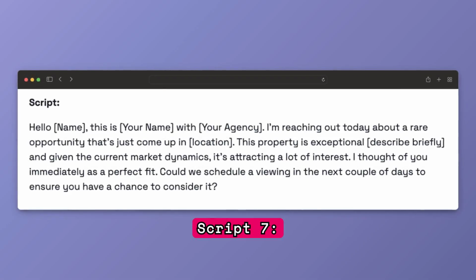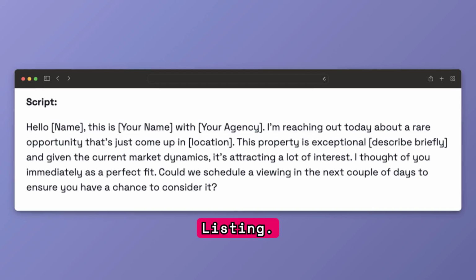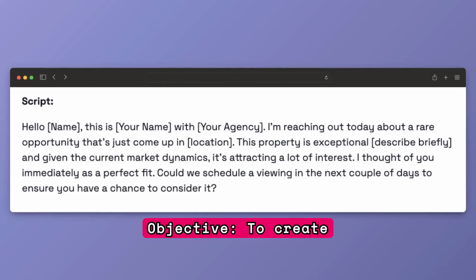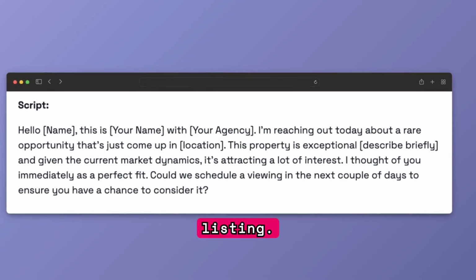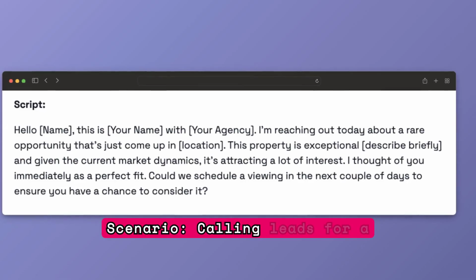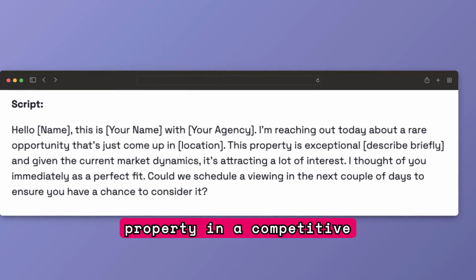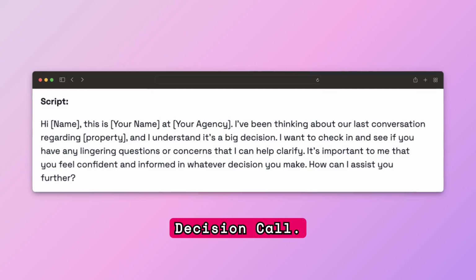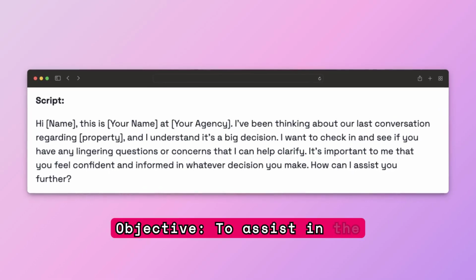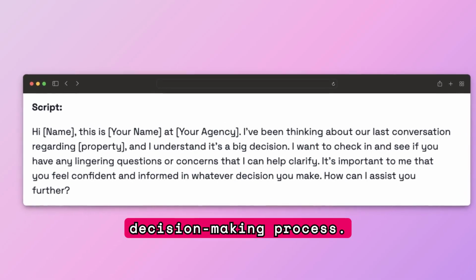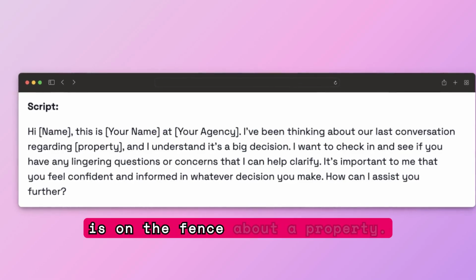Script 7. Urgency call for a hot market listing. Objective: to create urgency for a highly desirable listing. Scenario: calling leads for a property in a competitive market. Script 8. Final decision call. Objective: to assist in the decision-making process. Scenario: calling a client who is on the fence about a property.